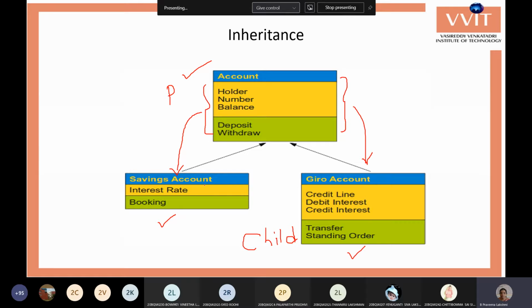A better example of inheritance in our programming: assume there is a school or some educational organization.